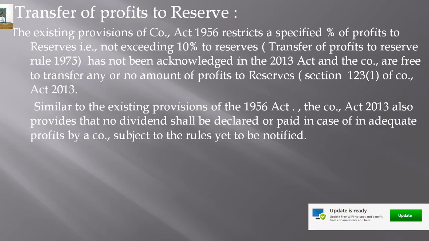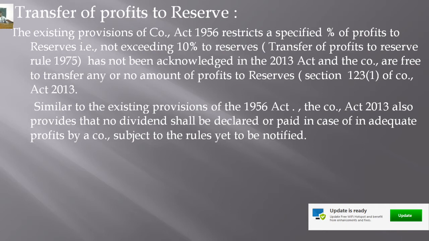Now, another important point to be considered at the time of preparing final accounts of the joint stock company is related to the transfer of profit to general reserve. Now here, under the Companies Act of 1956 earlier, there was a restriction regarding the transfer of profit to general reserve, right?